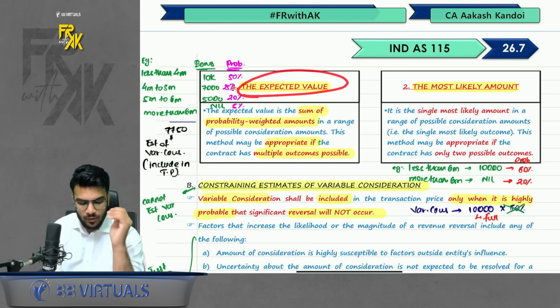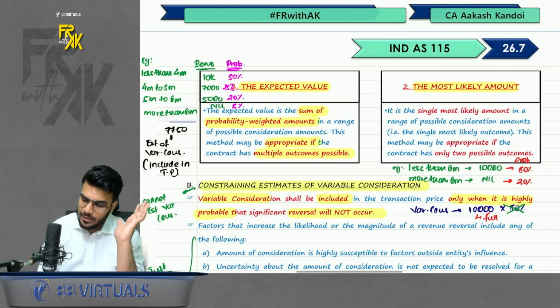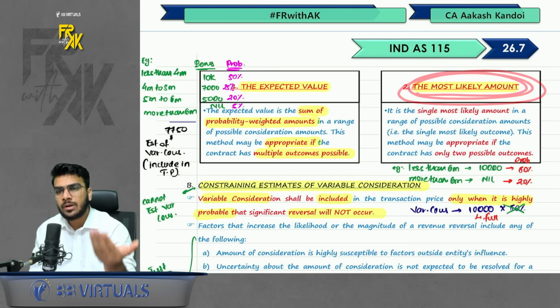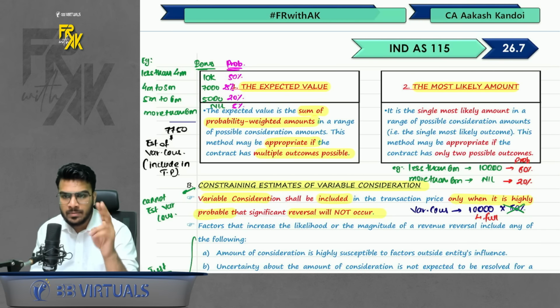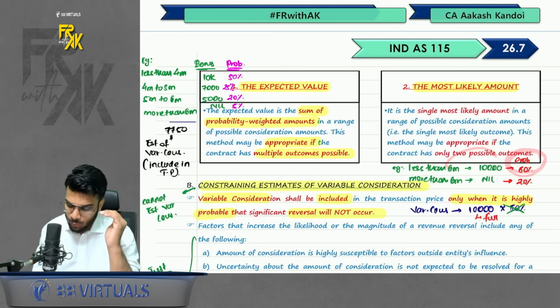When to use this? When there are multiple outcomes possible. So just take the probability of each outcome. Simple. Second is the most likely outcome. It is more likely to be used when only there are two outcomes possible. Okay, either you will get the bonus or not get the bonus. So here you will consider the most likely outcome. That means, let's say for example, I will get the bonus, probability is 80%. So this is my most likely outcome.